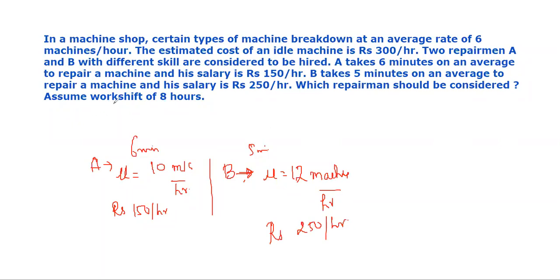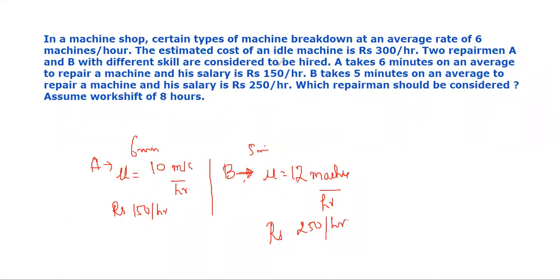And we assume that the work shift is of 8 hours. That is, the daily production system does not run for 24 hours. The production system in that company is for 8 hours per day. Okay, work shift is of 8 hours. That is, we have to calculate all the calculations with respect to 8 hours.